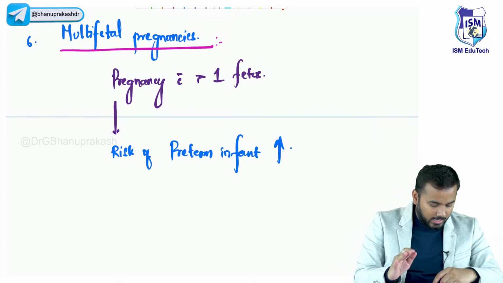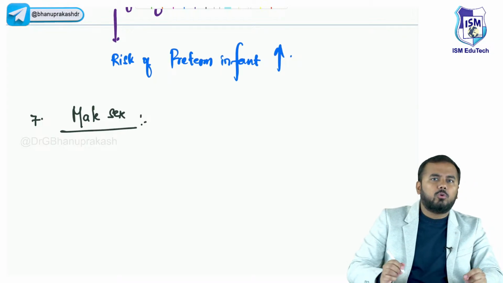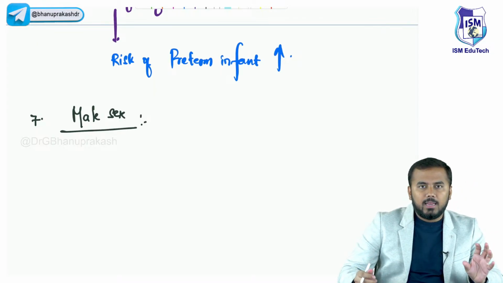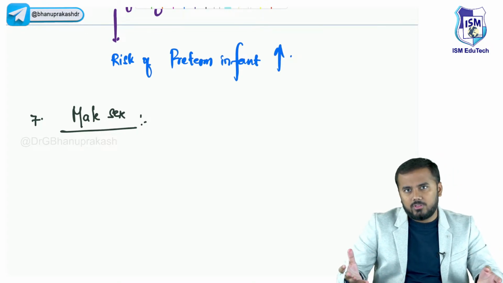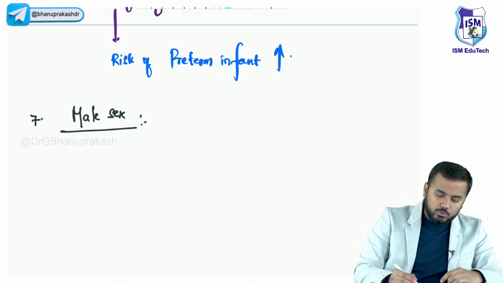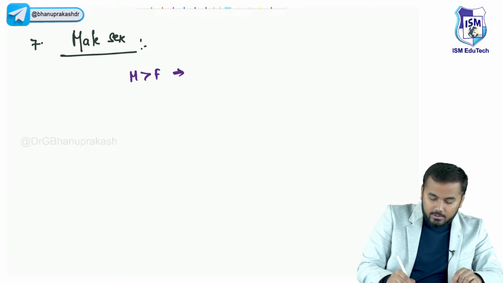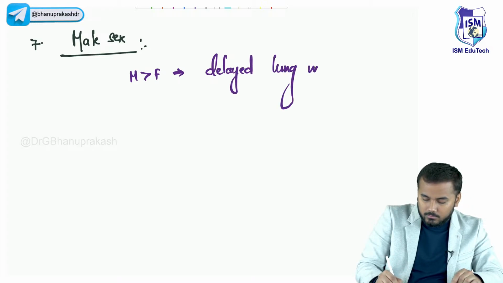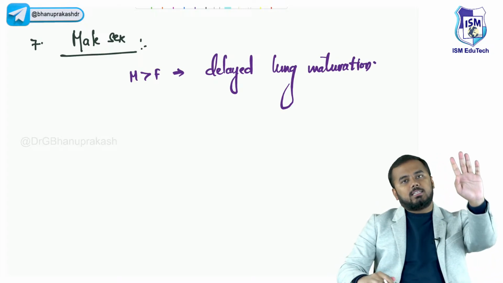And the final important cause which we will discuss now is the male sex. Obviously, basic thing you have to know, compared to female lungs, male lungs mature lately. There is a delay in maturation of male lungs in comparison with the female lungs. So that is why this respiratory distress is most commonly seen in the male. You just have to know that males have delayed lung maturation than females.